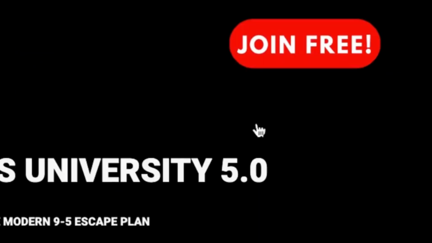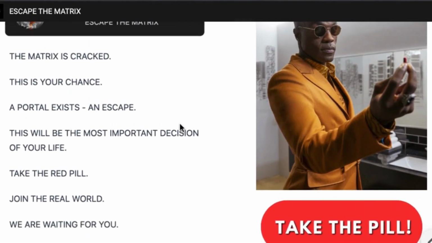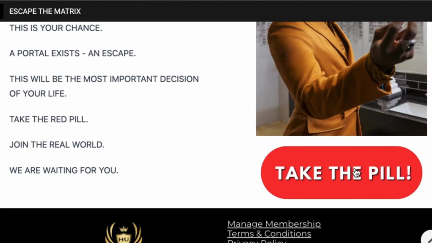But before we do that, I'm going to come over to the top section right here and click on where it says join for free. If I click on join for free now, you're going to see it says the matrix is cracked, this is your chance. So this is the checkout page. Mine is kind of different, right?